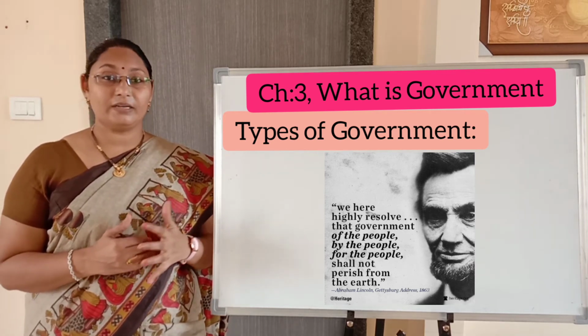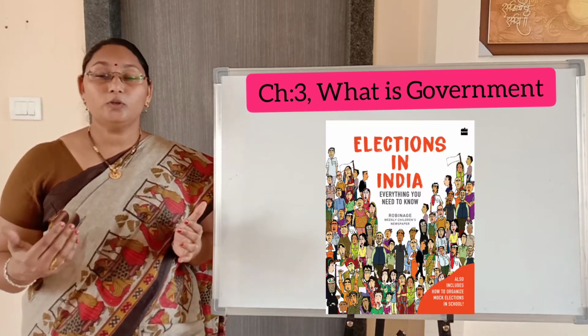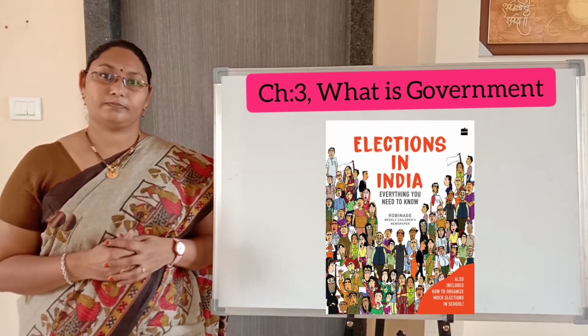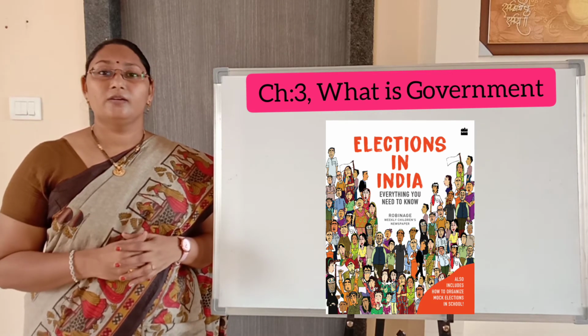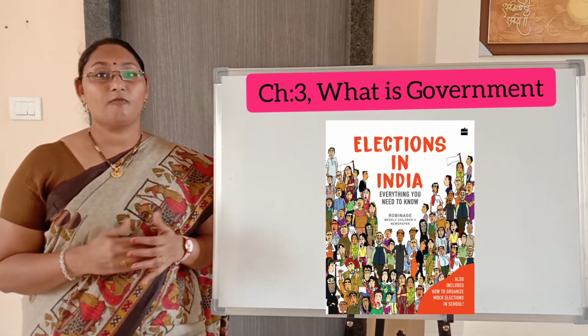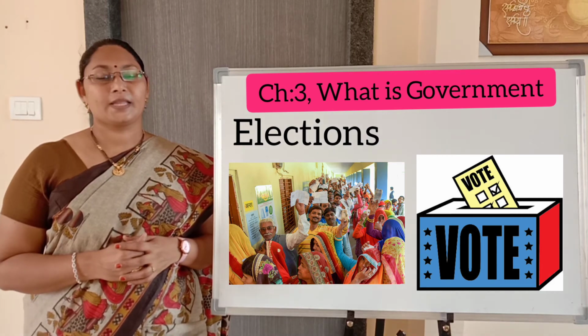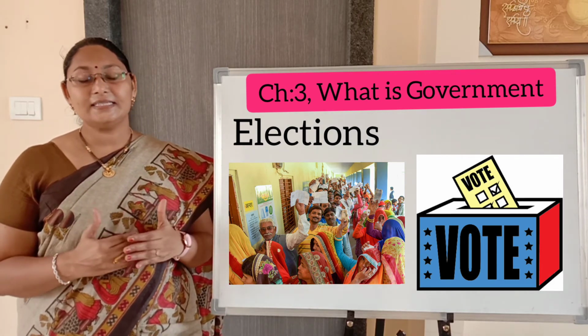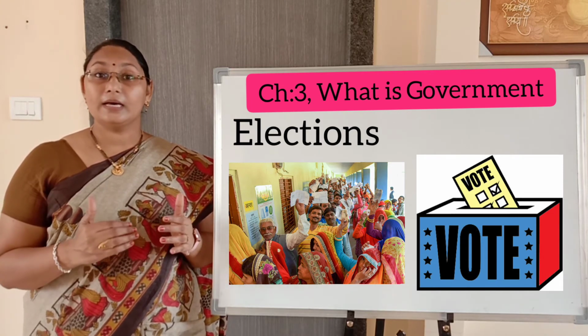How? Then you have a doubt. How, ma'am? How can common people form a government? Yes. The one main way for people's participation in the formation of the government is elections. By exercising their vote in the elections, the people can form the government.